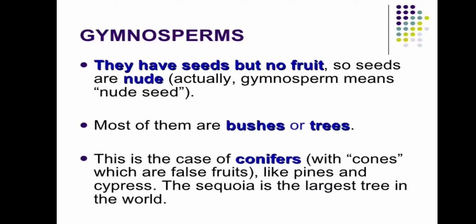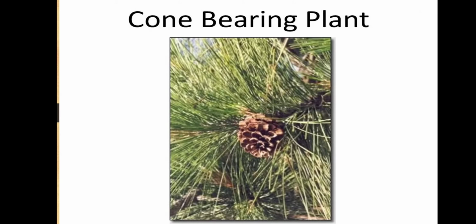They bear cones. Some cones are male and some are female. Like pine, cypress and sequoia, the largest tree in the world, and also they are evergreen plants. Firs, cedars and spruces are some examples of cone-bearing plants. And some other types of plants are cycads, which also bear cones, and these plants look like palm trees or ferns and are evergreen. Sago palm is a common example of cycad found all over India. So these are cone-bearing plants.